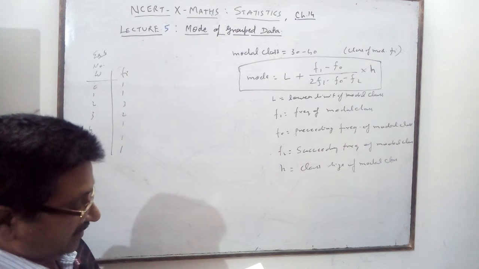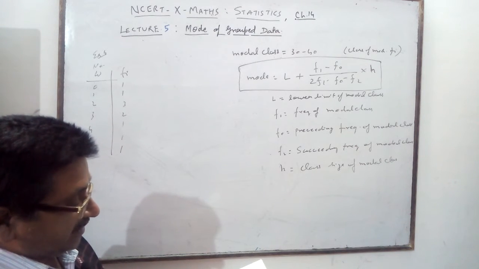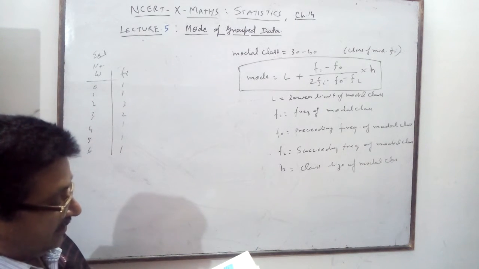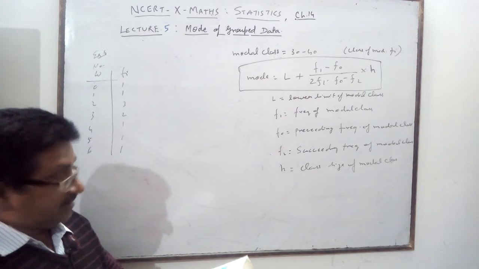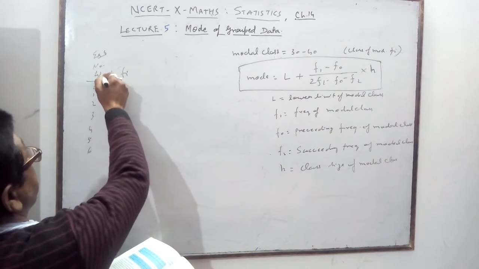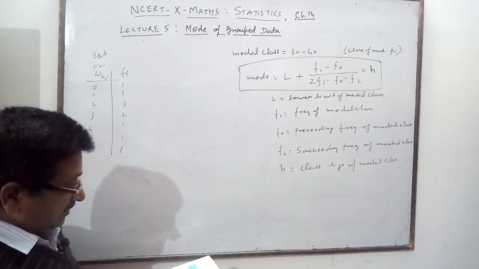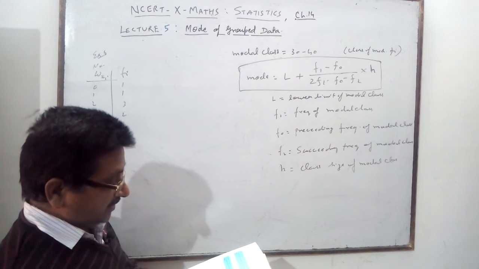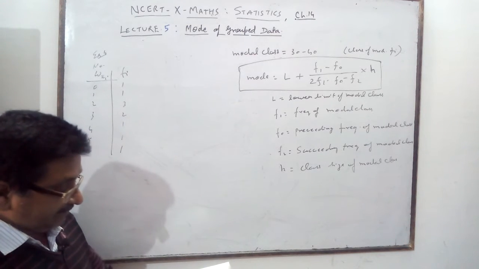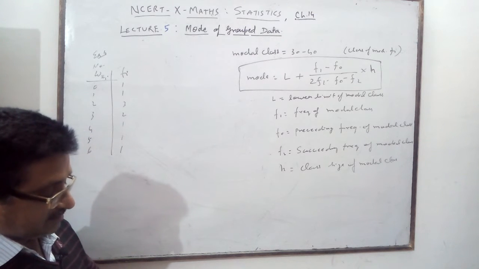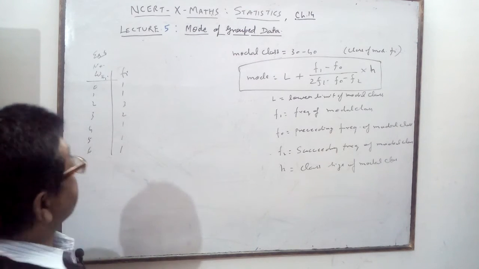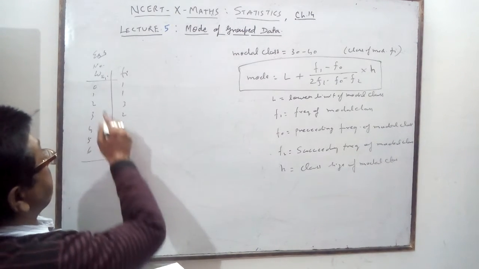Your question is given, let us find the mode of the data. We will make a frequency distribution table of this type, with 0 wickets, 1 wicket, 2 wickets and the number of matches, up to 6 wickets. All the values we have made into a table by tally marks.